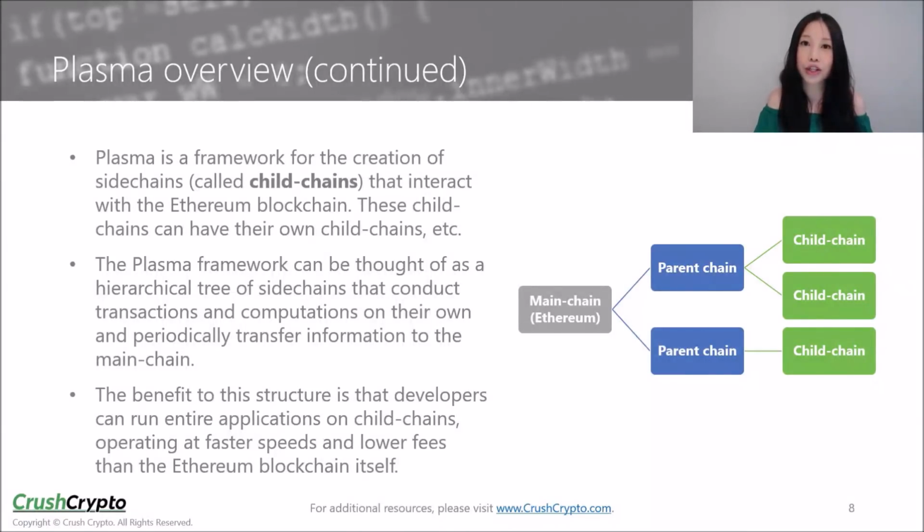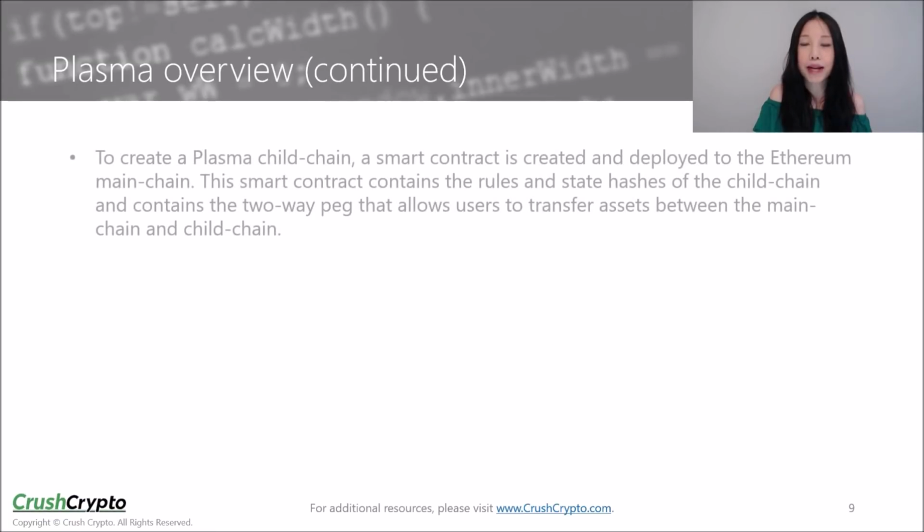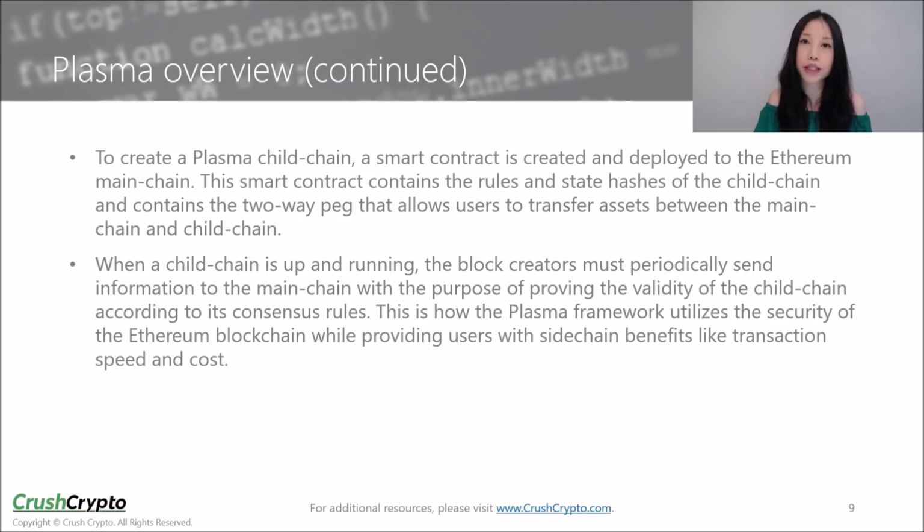The benefit of having this structure is that developers can run entire applications on child chains operating at faster speeds and lower fees than the Ethereum blockchain itself. To create a Plasma child chain, a smart contract is created and deployed to the Ethereum main chain. This smart contract contains the rules and state hashes of the child chain. It also contains a two-way peg that allows users to transfer assets between the main chain and the child chain. When a child chain is up and running, the block creators must periodically send information to the main chain. This is done in order to prove the validity of the child chain based on its consensus rules.